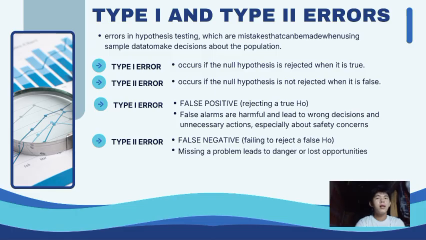Type 1 error, the false positive, is rejecting a true null hypothesis. False alarms are harmful and can lead to wrong decisions and unnecessary actions, especially about safety concerns. And type 2 error, the false negative, is when we fail to reject a false null hypothesis. Missing a problem leads to danger or lost opportunities.